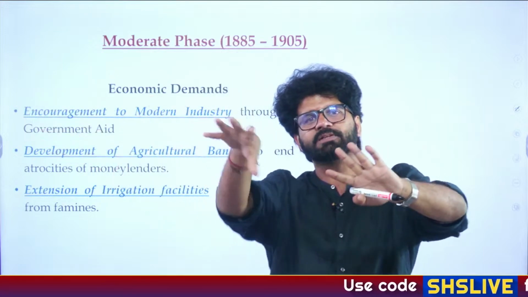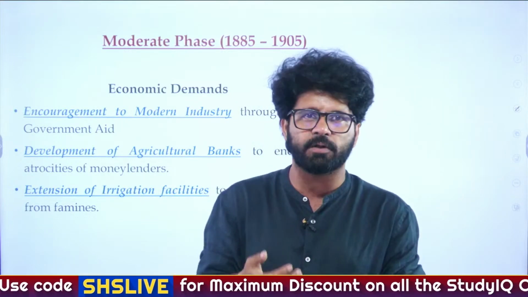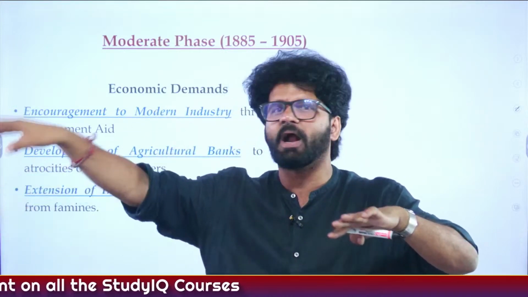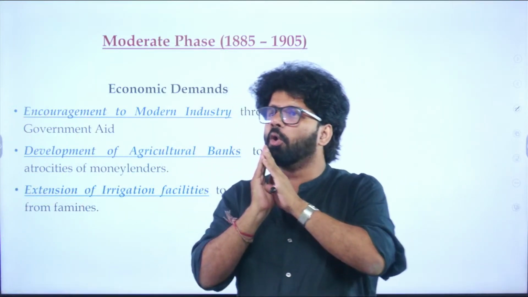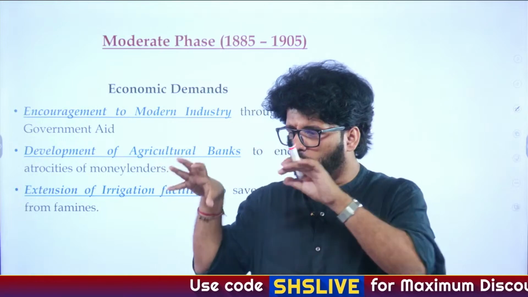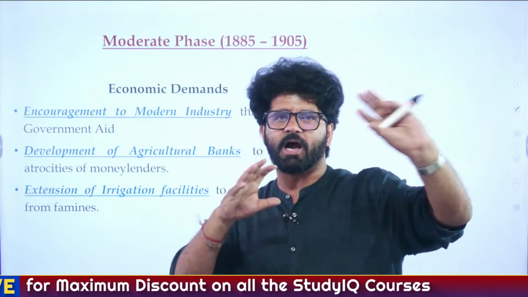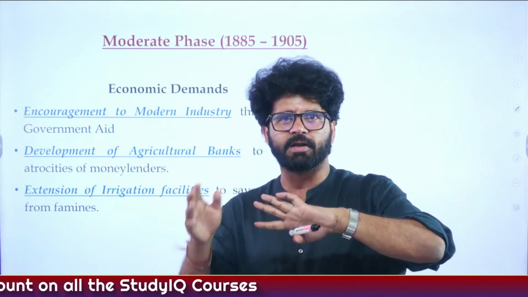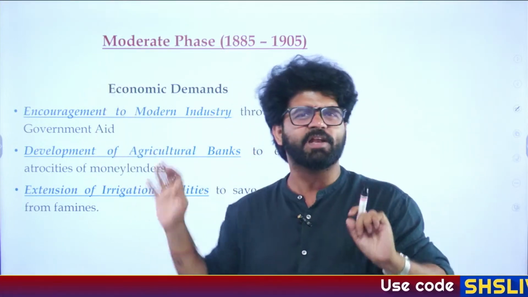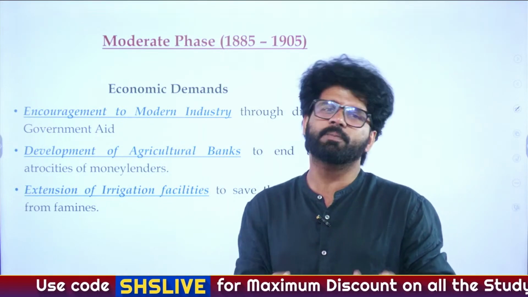You have made a monopoly in certain areas where your own industry will be set up, and you are giving us those areas where it's not very profitable for us to venture into and make industries. I will give you an example. Let's say opium or some other things. Opium was a very profitable venture. If you read NCERT, you will realize that whatever profitable ventures were there, most of them Britishers made a monopoly out of, saying our industries will be set up in these domains. You cannot set up industries in these domains. And later on, when heavy industries were developed, Tata Iron and Steel, all these things came very, very late. So these moderates were like, dude, let us set up our indigenous industries, bro. What are you people doing?